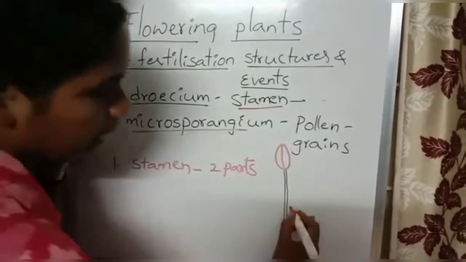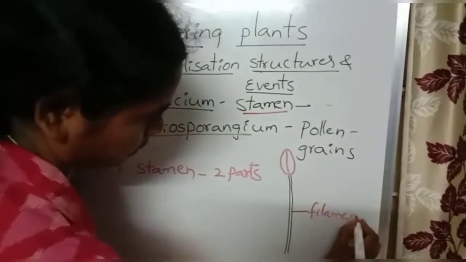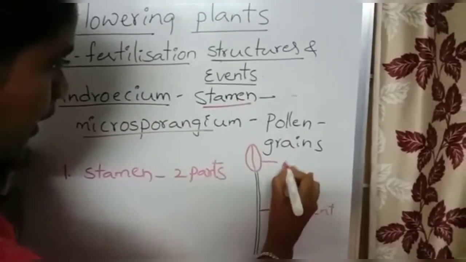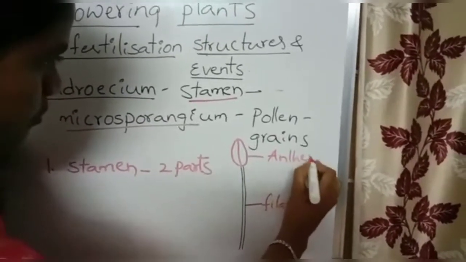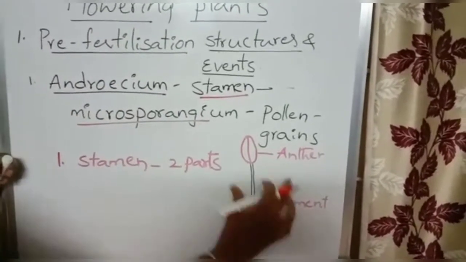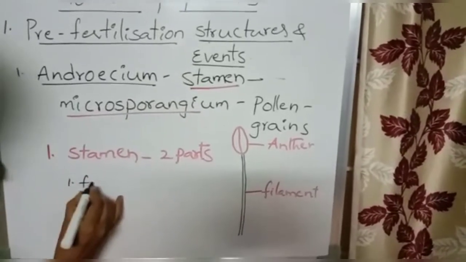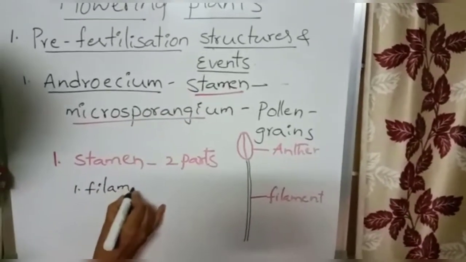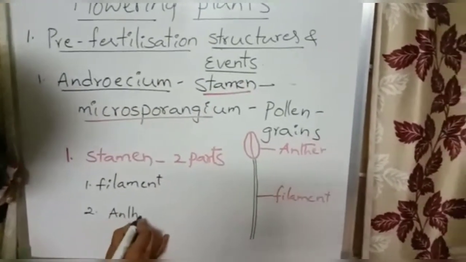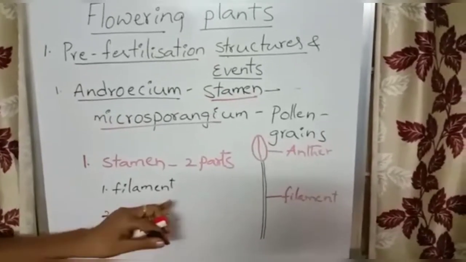The long slender part is the filament, and the upper swollen part is the anther. So tell me, how many parts are present in the stamen? There are two parts. One is the filament, and the second one is the anther.